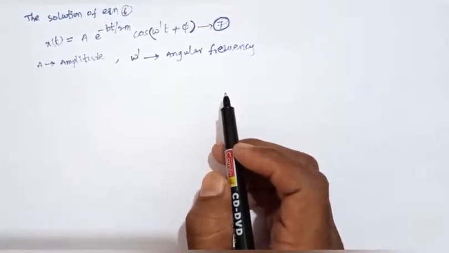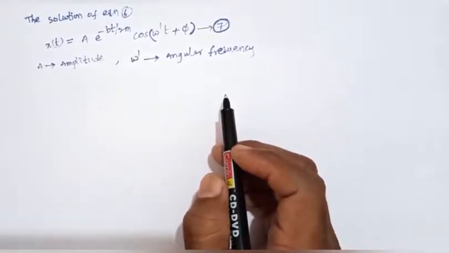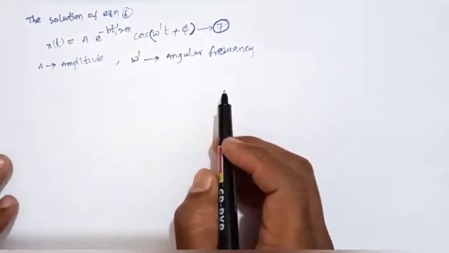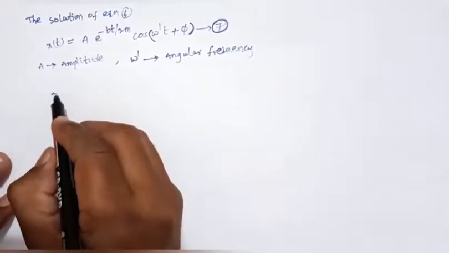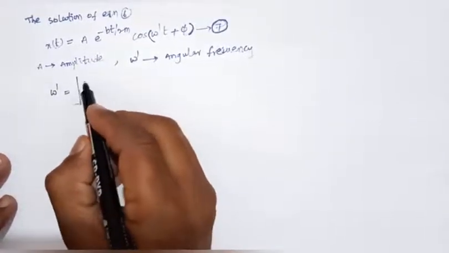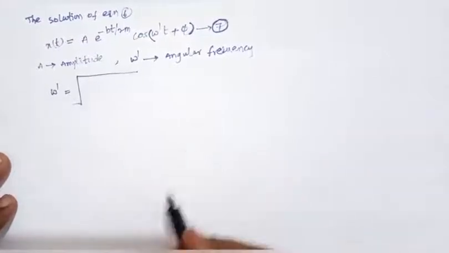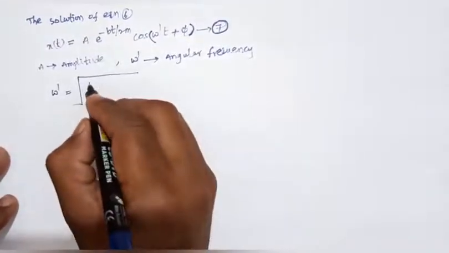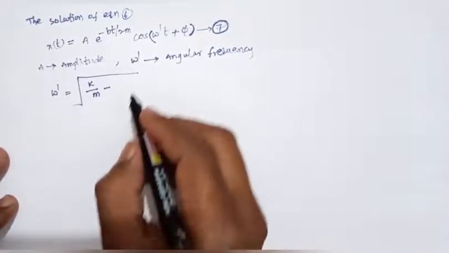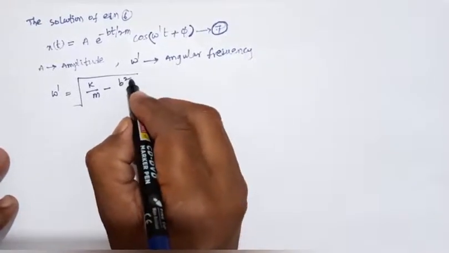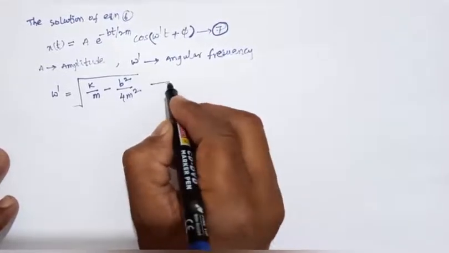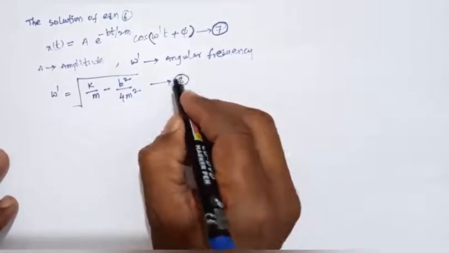Here we take the angular frequency of the damped oscillator, omega dash, equals the square root of k by m minus b square by 4m square. This is equation number 8.